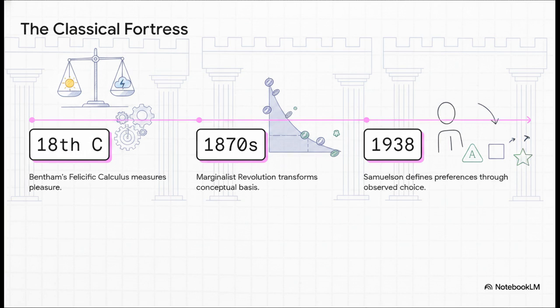Then came the marginalist revolution in the 1870s, arguing that prices are determined by the marginal utility, the satisfaction you get from the very last unit you consume. But it was Paul Samuelson in 1938 who really stripped the psychology completely out of the field. With his concept of revealed preference, he argued that, hey, we don't need to look inside someone's head. If a person chooses bundle A over bundle B, they prefer it, and therefore it improves their welfare. By definition, boom, end of story.